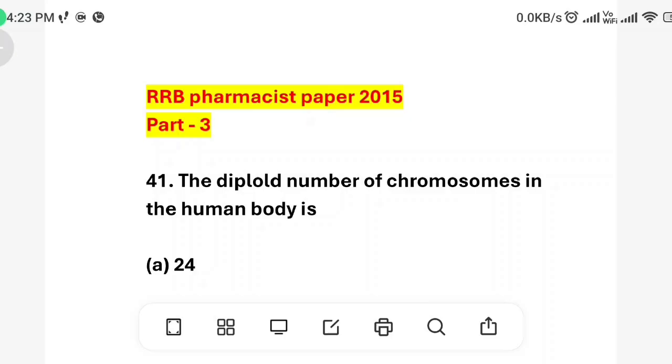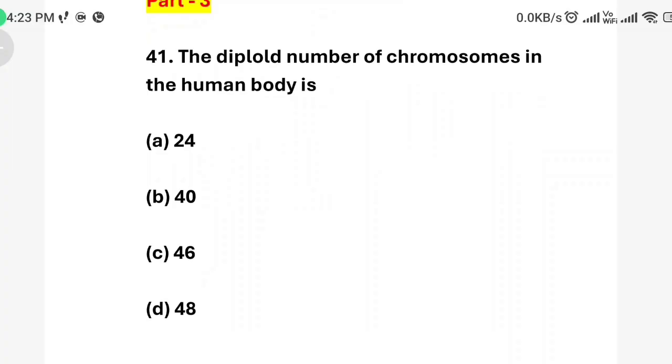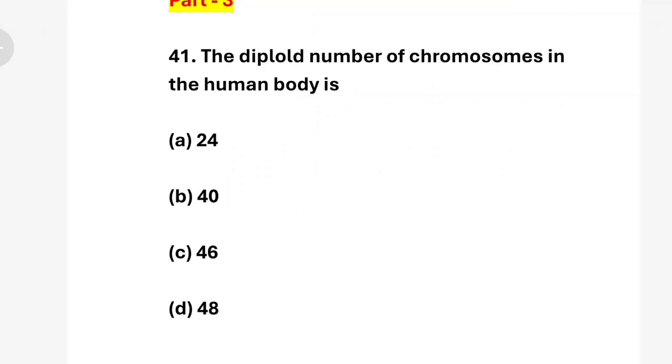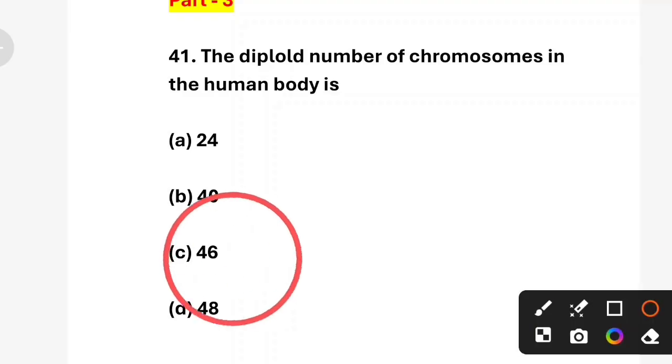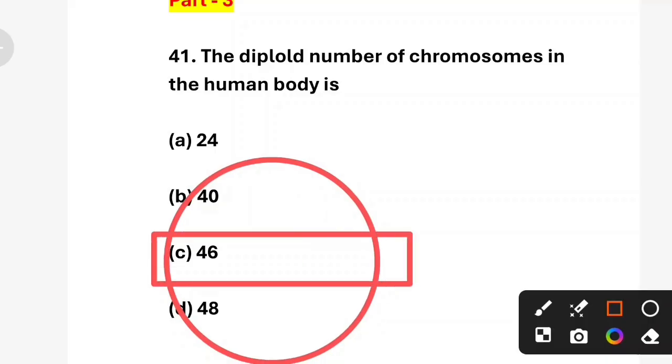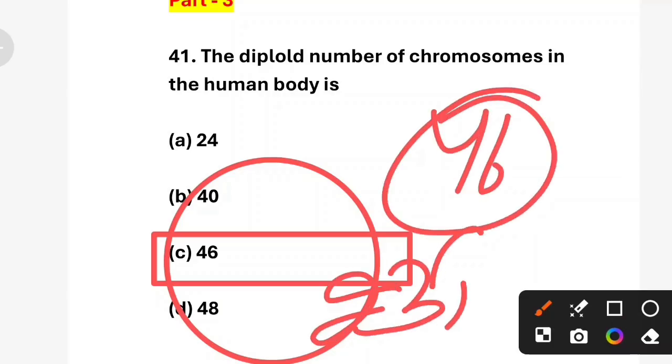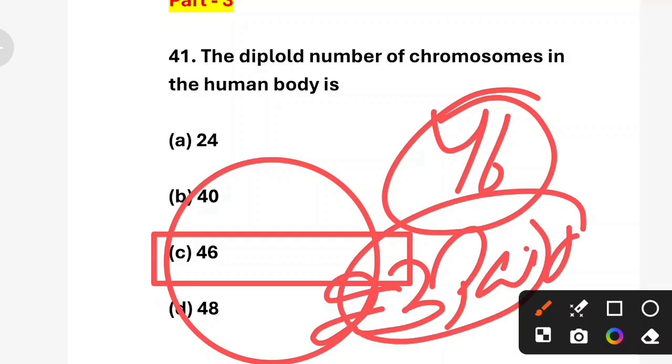Let's get started. Question number 41. The diploid number of chromosomes in the human body is option A 24, option B 40, option C 46, option D 48. Correct answer is option C 46. In humans, somatic cells contain 46 chromosomes, 23 pairs, making them diploid. Half comes from the mother and half comes from the father.